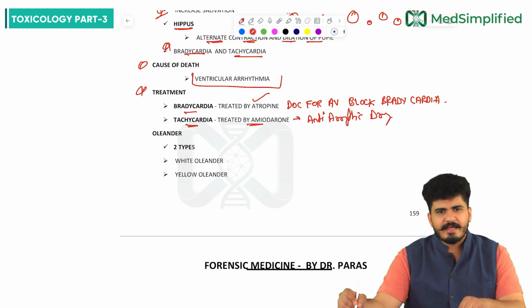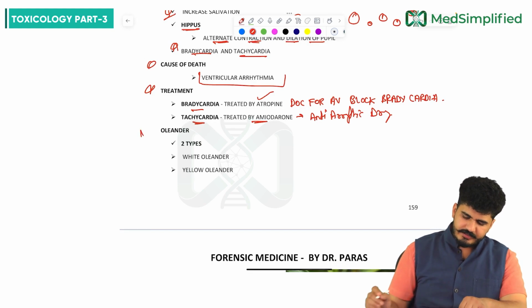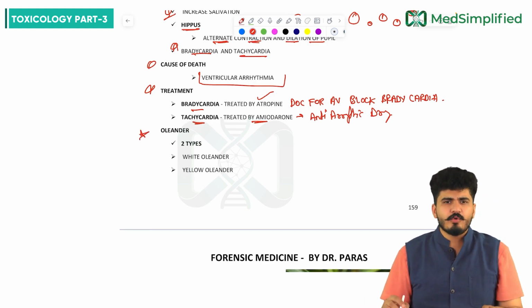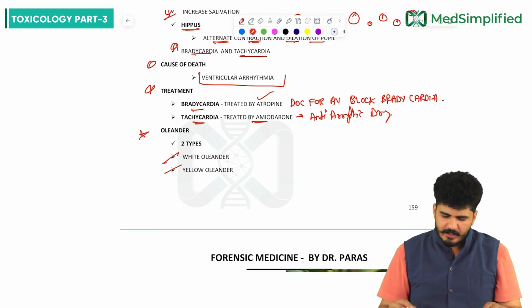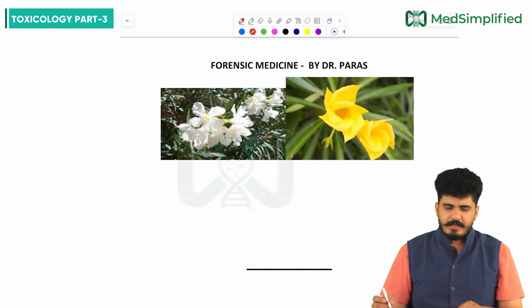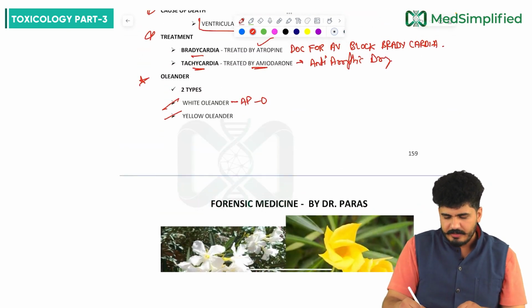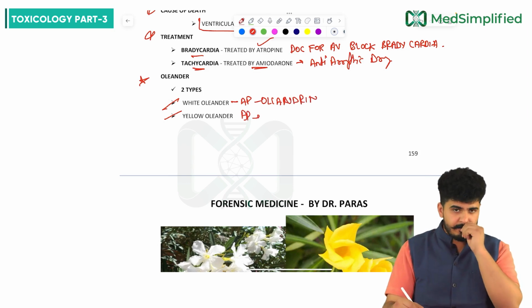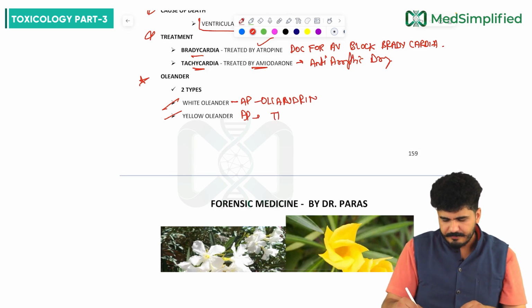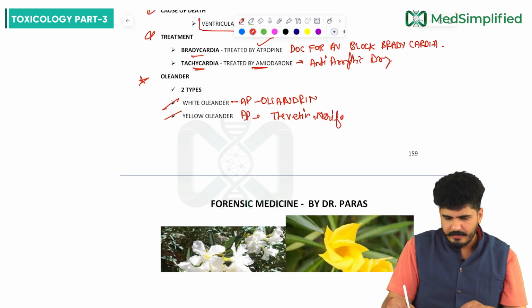Now the next poison we are going to discuss is oleander. Oleander is of two types: white oleander and yellow oleander. You can see here, this is white oleander and this is yellow oleander. In white oleander, the active principle is oleandrin. And in yellow oleander, the active principle is thevetin or nerifolin.